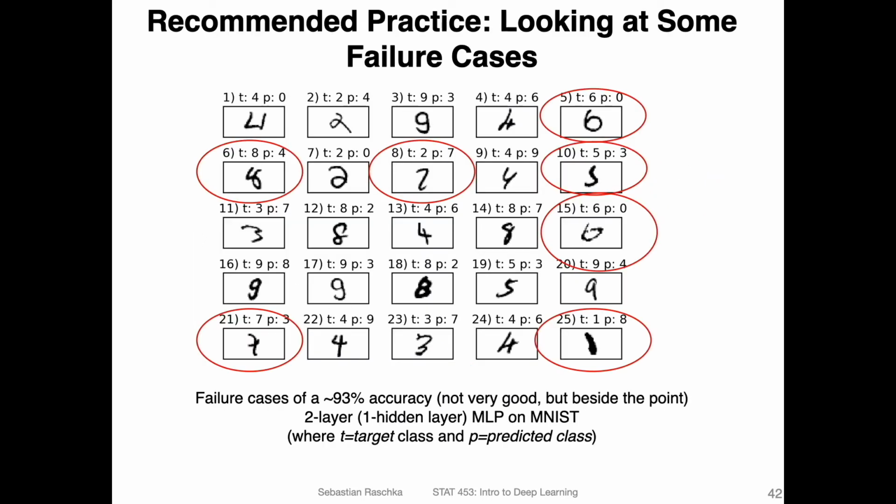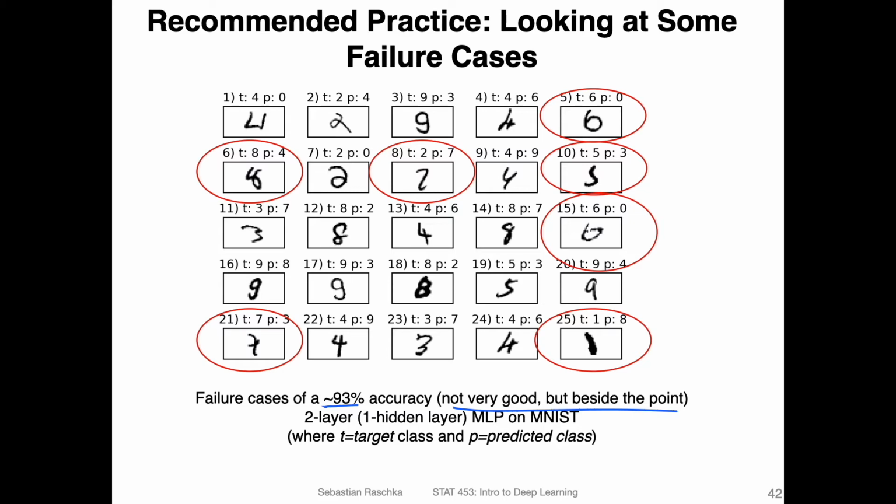So here's an overview of some of the failure cases of a multilayer perceptron trained on MNIST. Here I was using a not so good model. It had a logistic sigmoid activation and output layer, and I used the MSE squared error loss, so I only got 93% accuracy. But that is really beside the point. The point here is really that it's useful to visualize some of the failure cases.